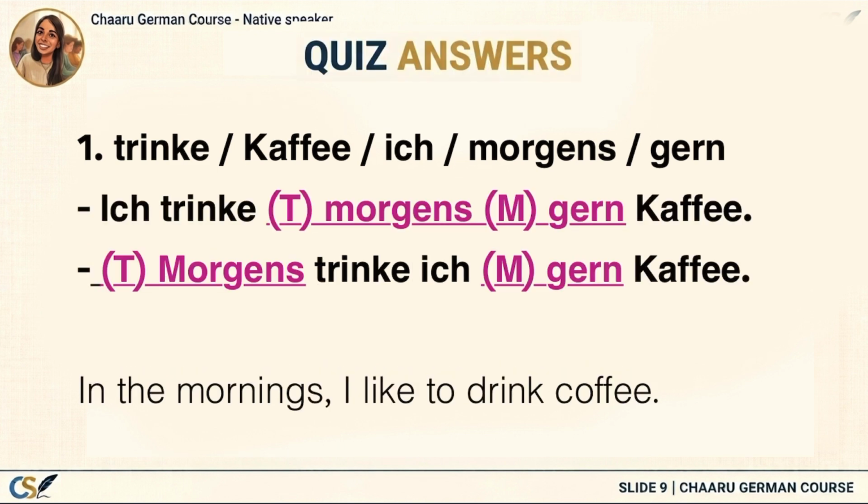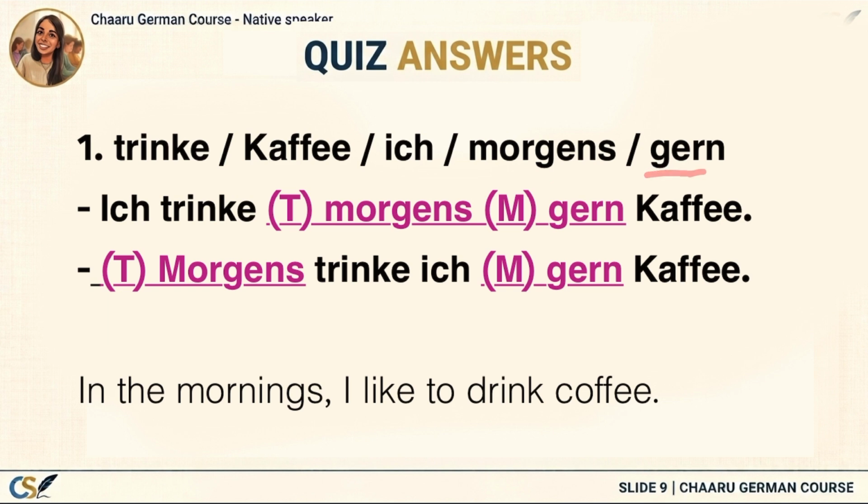Let's solve the first sentence step by step. We have these words. Trinke, that's our verb. Kaffee, that's our object. It's the thing I'm drinking. Ich is the subject, the person doing the action. Morgens, be careful, that's an adverb of time. It answers the question when.